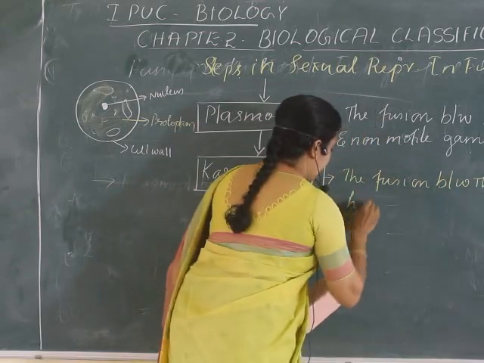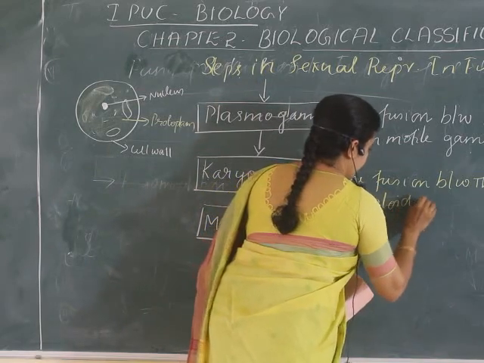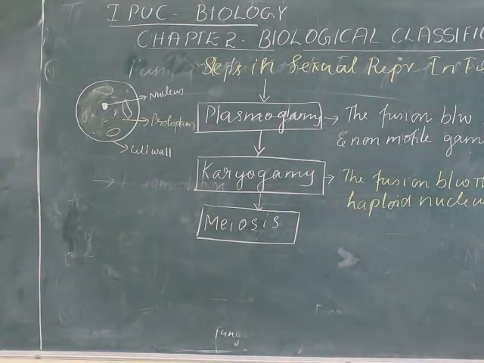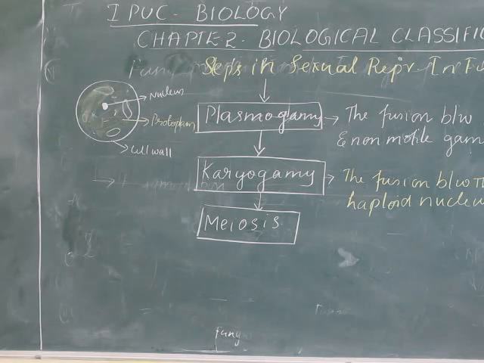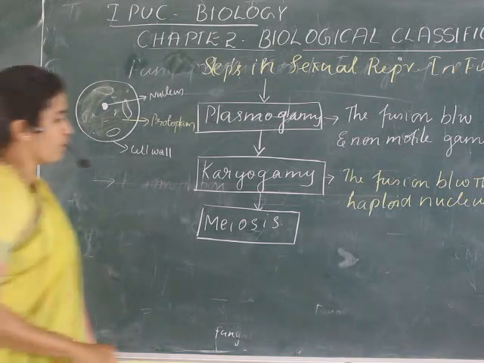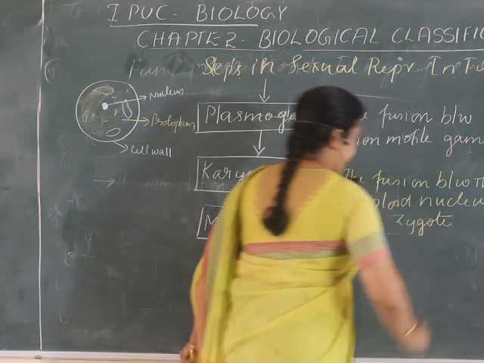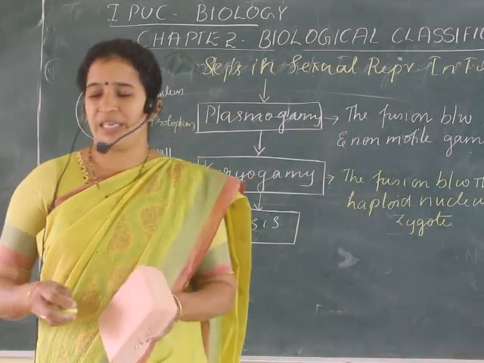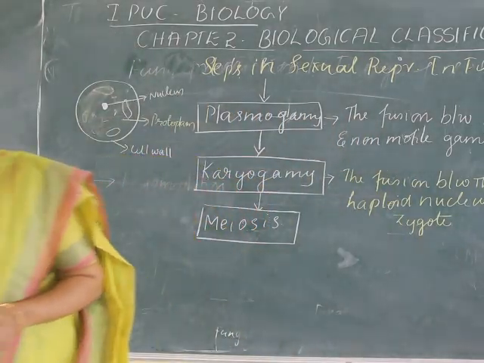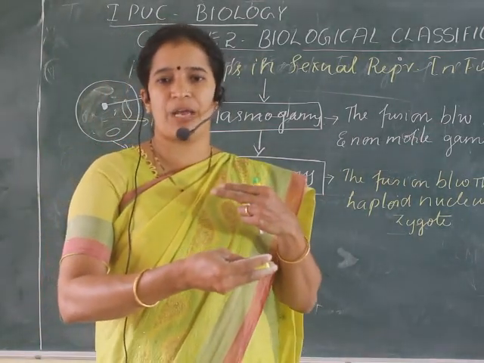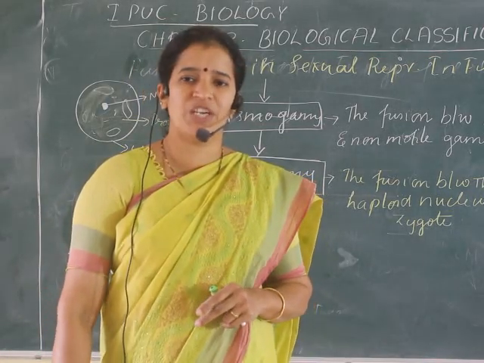Two haploid nuclei. The fusion between two haploid nuclei results in the formation of, how does it result? It results in the formation of a zygote, right? Whenever the two nuclei, during sexual reproduction, the two gametes fuse together, they form a zygote. Later the zygote develops into an embryo and further develops into a new organism.